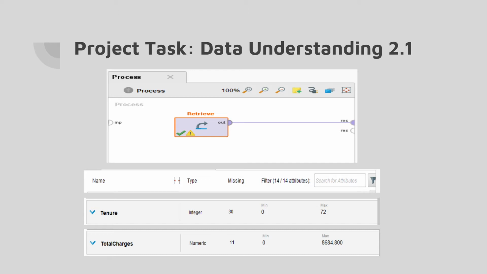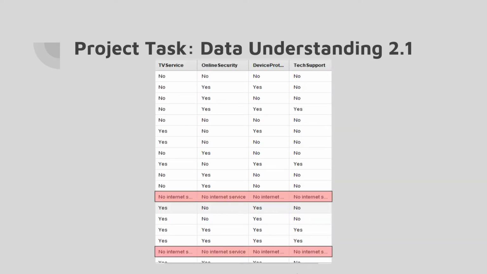Based on the picture here, we can see that we use the retrieve operator to help clean the data that we were given. However, as we were cleaning the data, we found that we were missing a total of 41 data sets, with 30 coming from the attribute of tenure and 11 coming from the attribute of total charges. Here we can see the 4 services that Singtel provides to their customers.